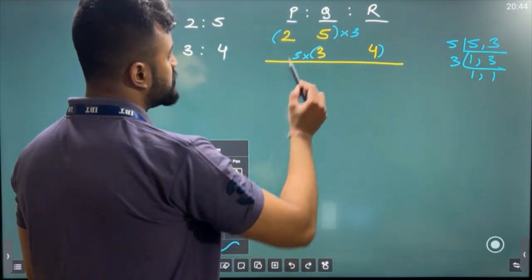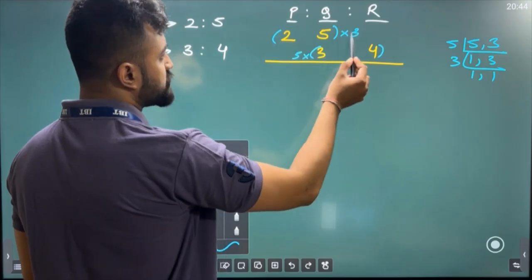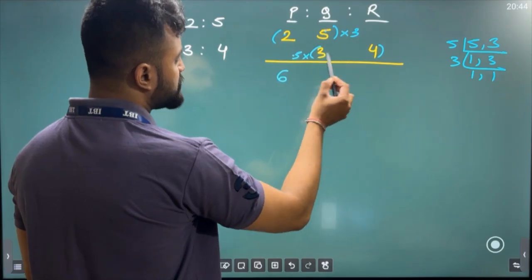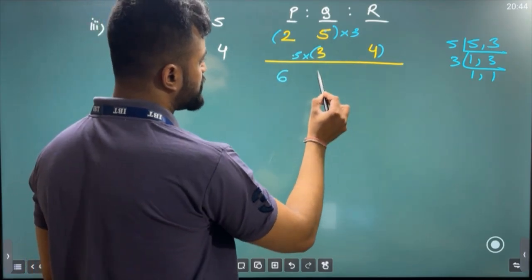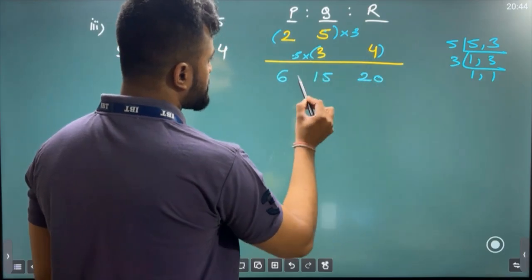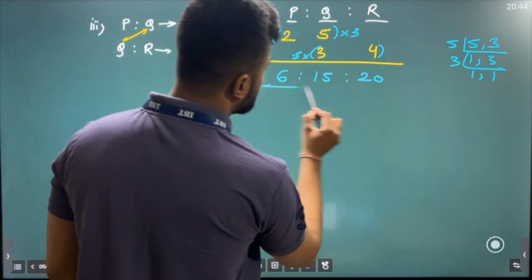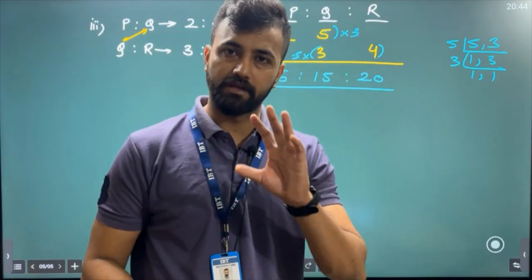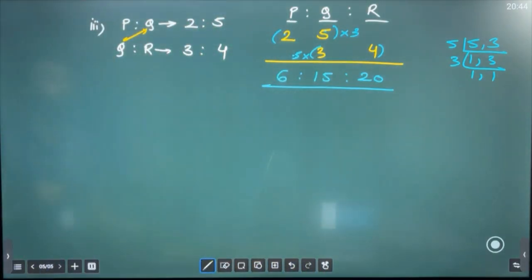क्या होगा सर? Sir, this 3 will get multiplied both. So 3 2s are 6 हो जाएगा. Now out here 3 5s are 15, 5 3s are 15, both the Q are 15, so we'll write 15 out here. And 5 4s are, you'll get 20. Done. So this is the combined ratio. Okay? ठीक है? ठीक है, so this is the combined ratio.